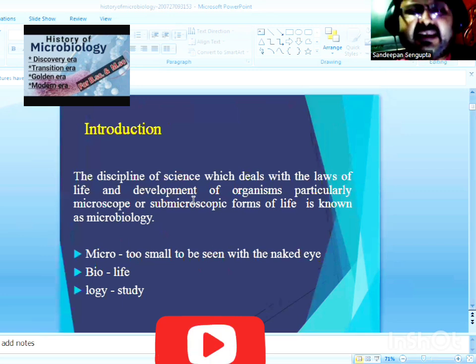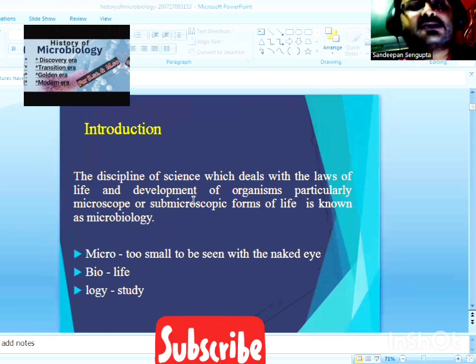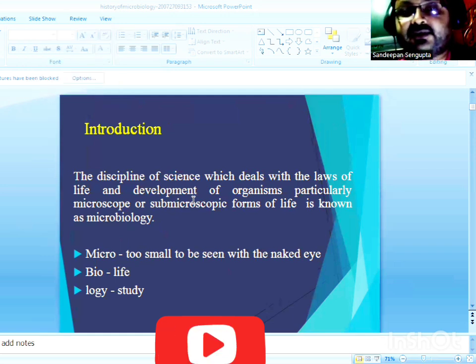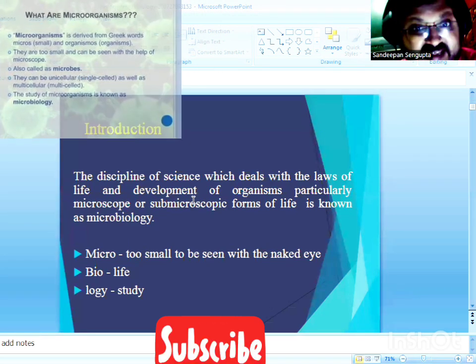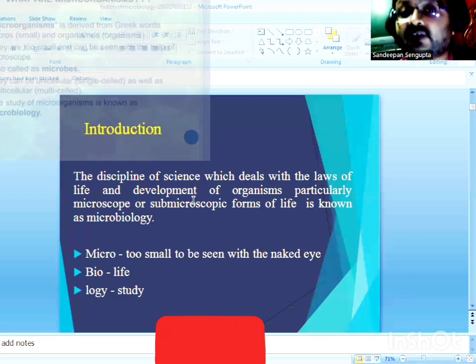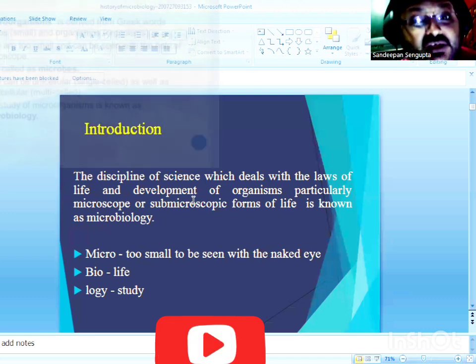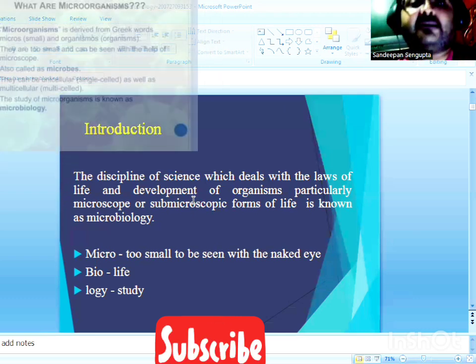So let's take an introductory look at microbiology. What do we mean by microbiology, and what are microorganisms? Which organisms can be classified as microorganisms? Microbiology involves the study of small microscopic organisms which cannot be observed with the naked eye and can be observed only under a microscope. A microscope magnifies the images of these small organisms, and only then can they be observed.